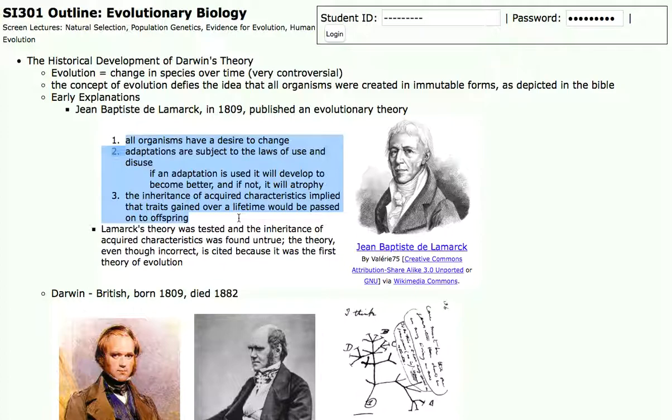Now, the third thing, which we used to think was incorrect, but now actually we found that it's partially correct. Lamarck proposed that organisms inherited their parents' acquired characteristics over their lifetime. So if as a life form you developed super strong arms because you were using your arms all the time, your offspring would simply have better developed arms right off the bat because of your hyper developed arms.